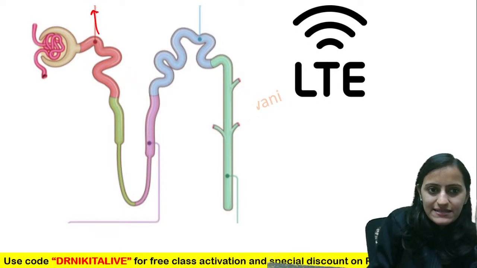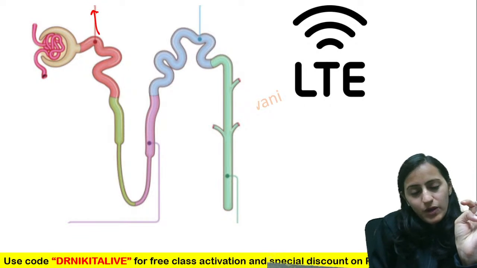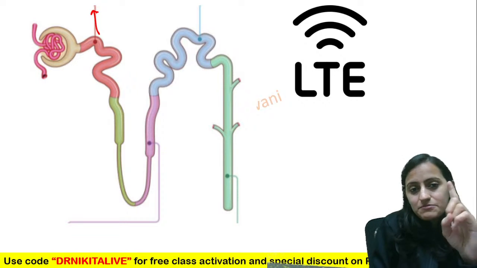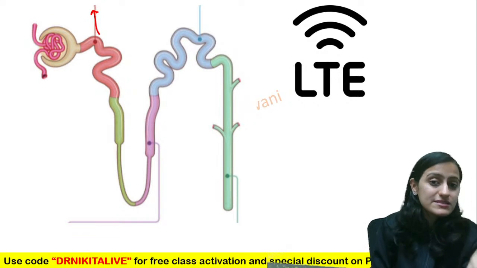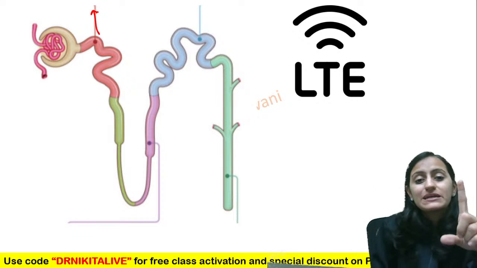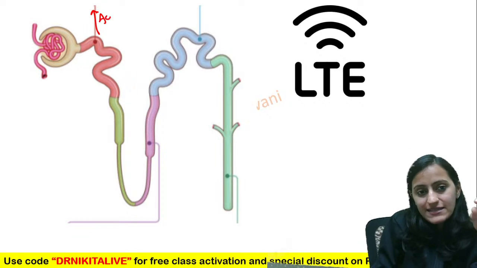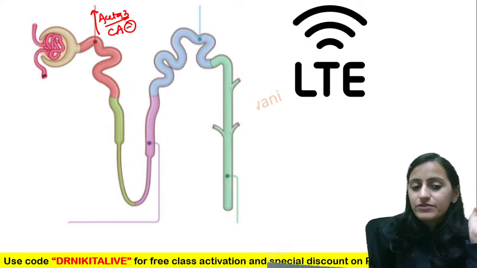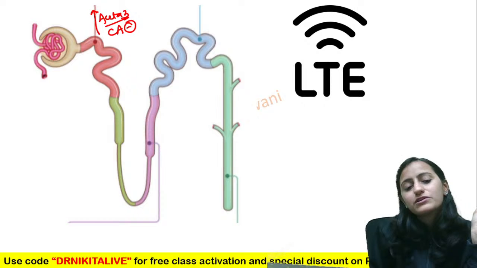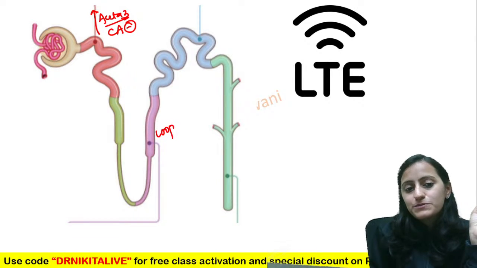What diuretic acts at the PCT? PCT, bicarbonate reabsorption. We saw in renal tubular acidosis yesterday. Bicarbonate, bi is dimox, that is your acetazolamide, that is your carbonic anhydrase inhibitor, right? The next one you have at the thick ascending limb of the loop of Henle, it is your loop diuretics.